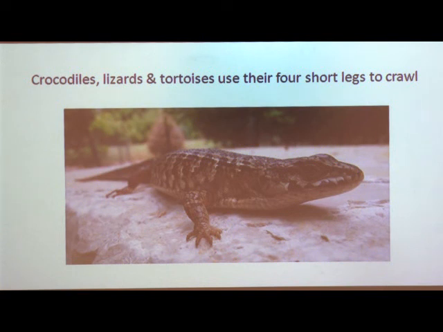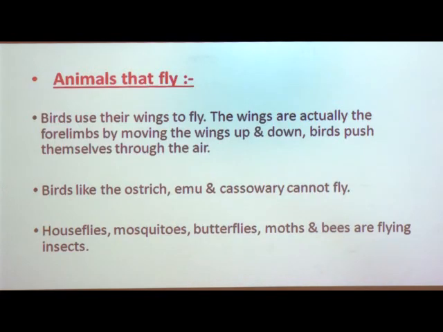Now let us see the next group of animals, which move by flying. Animals that fly have a special organ, and the organ which helps them in flying is the wings.